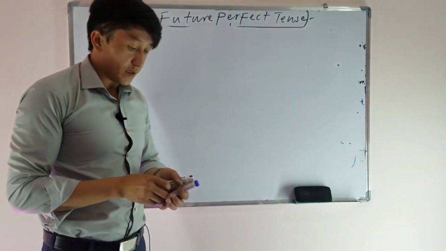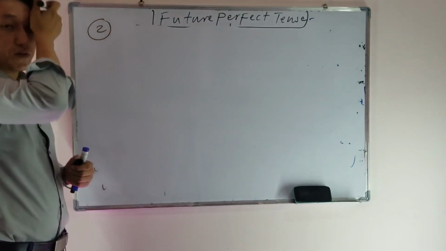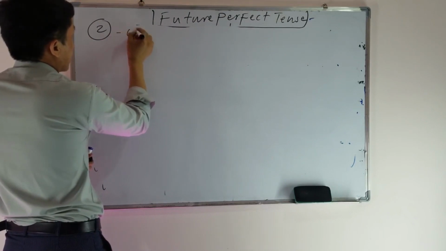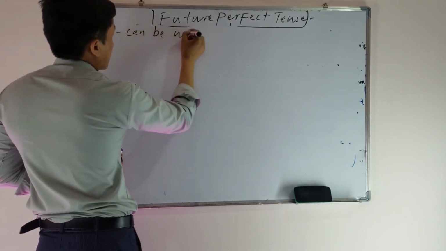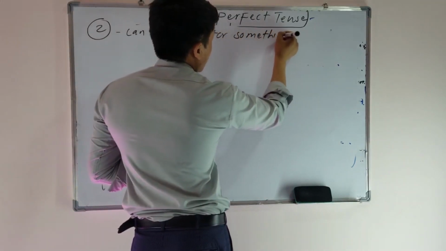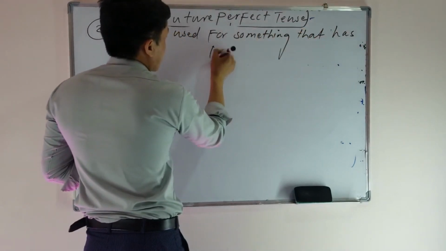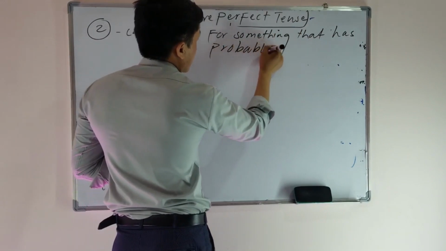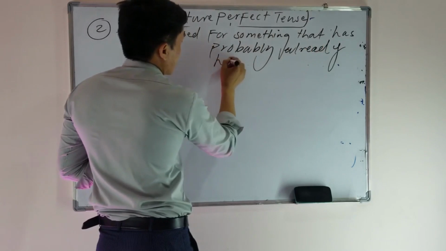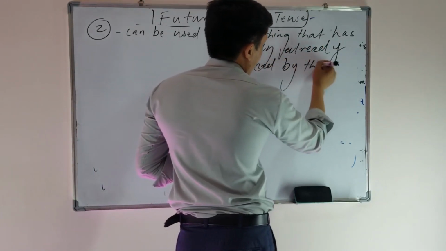So the second definition, number 2: future perfect tense can also be used for something that has probably already happened by the present time.